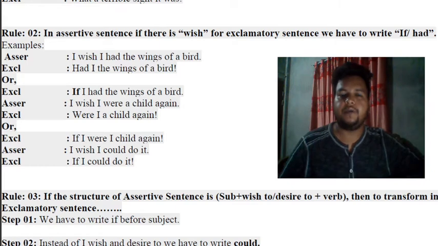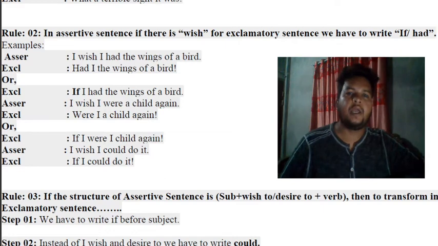And here, if you find wish in an affirmative assertive sentence, to change it to exclamatory we take if or had. So: I wish I had the wings of a bird. If you change it to exclamatory, what does it come to? You take if or had. So: Had I the wings of a bird, or If I had the wings of a bird.